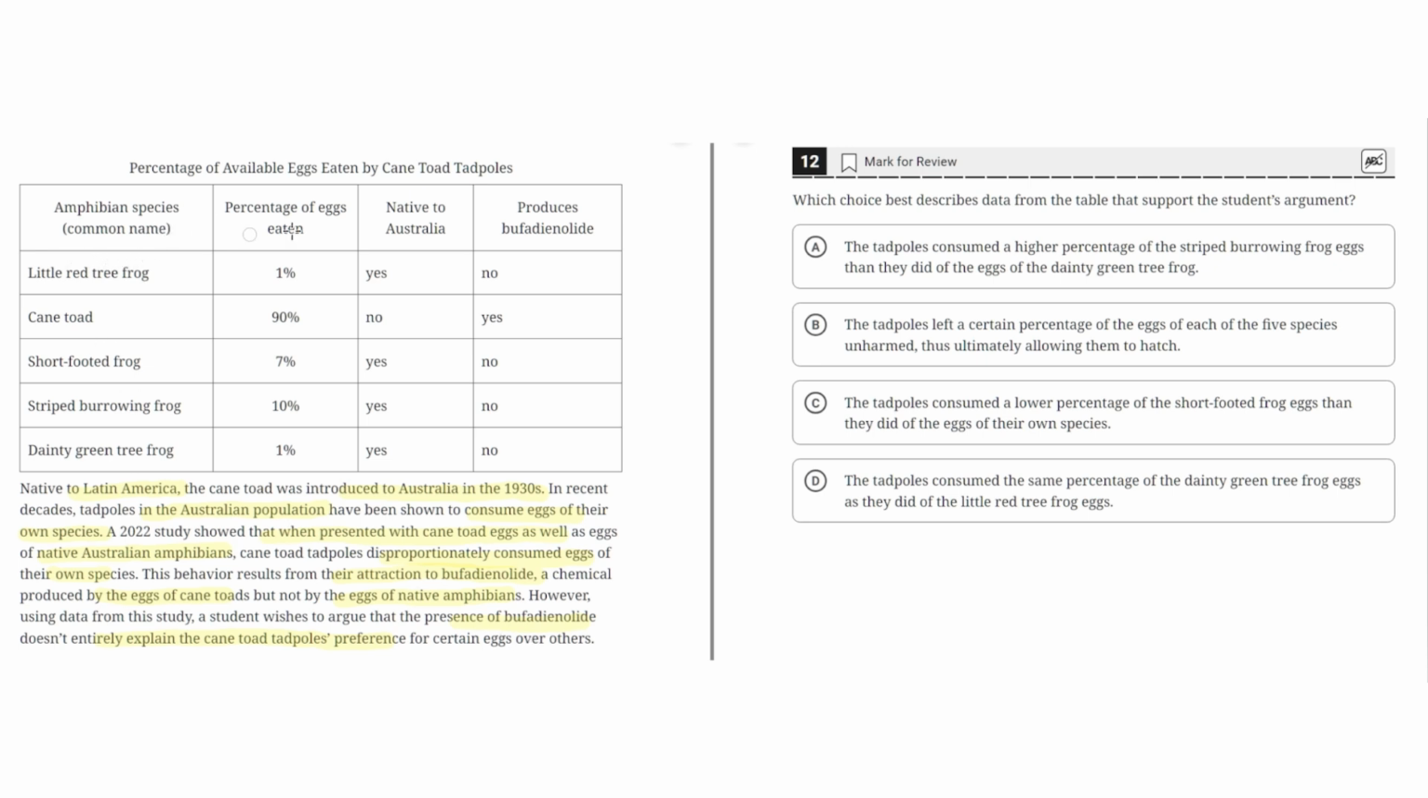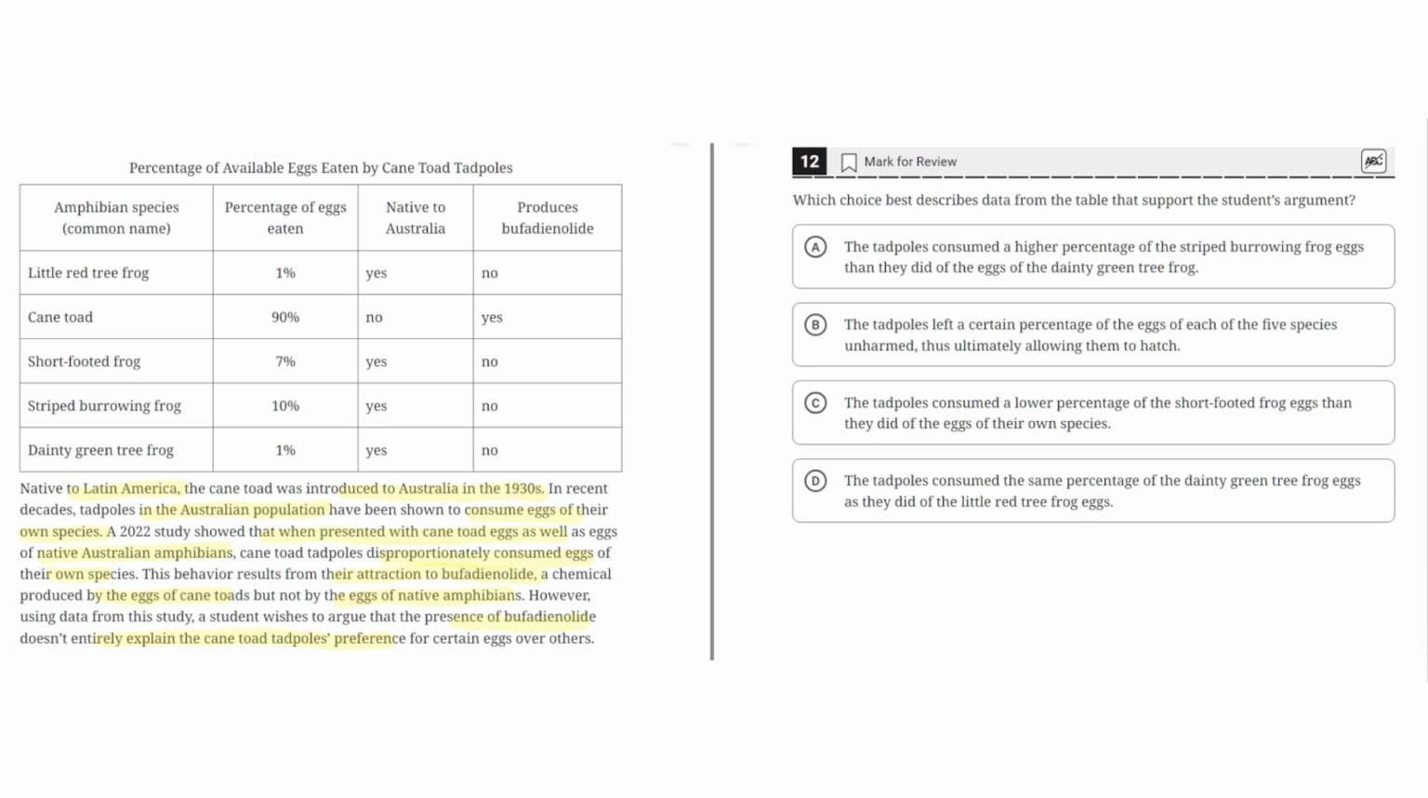So looking at this table, there are 4 different columns. The first is the names of different amphibian species, where there are 5 different species: the little red tree frog, cane toad, short-footed frog, striped burrowing frog, and the dainty green tree frog. The second column shows the percentage of eggs eaten by cane toad tadpoles, and this varies from 1 to 90%. Then the third column describes if these frog types are native to Australia, and the fourth is whether bufadienolide is present in these eggs.